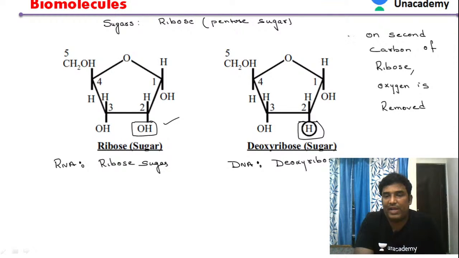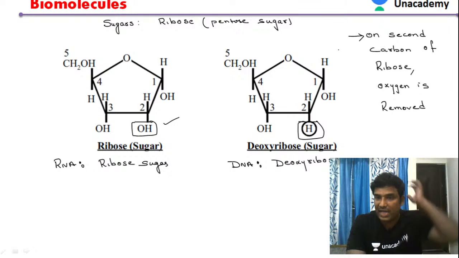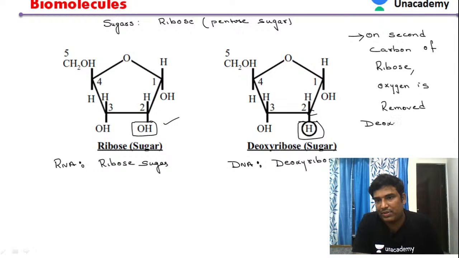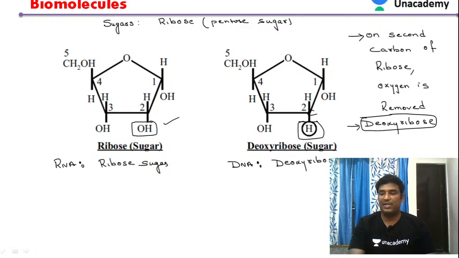So on the second carbon of ribose, what happens? Oxygen is removed. Because of that reason, the ribose is called a deoxyribose. The type of ribose is called a deoxyribose.